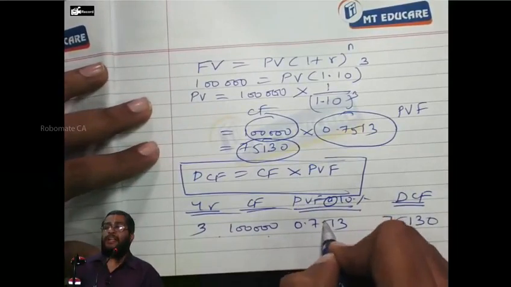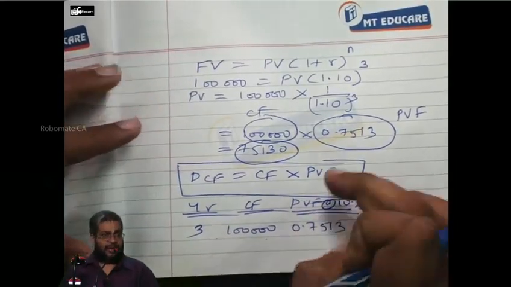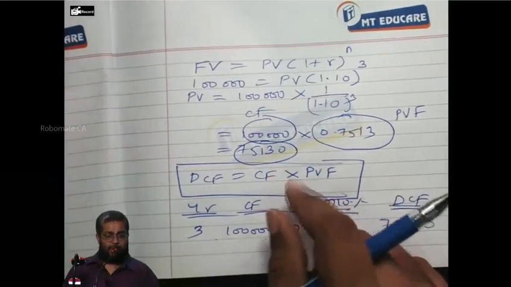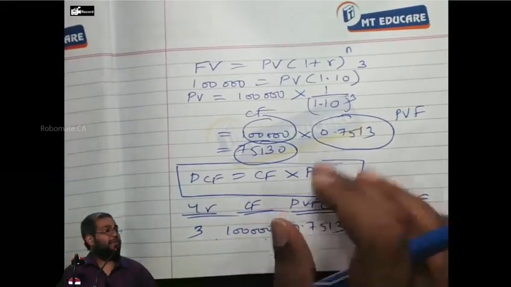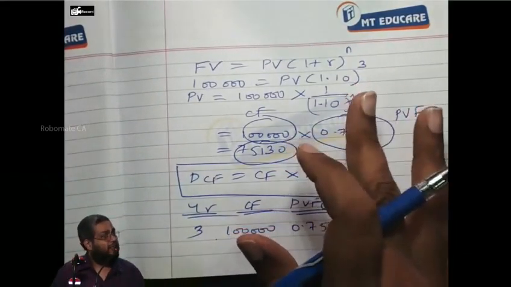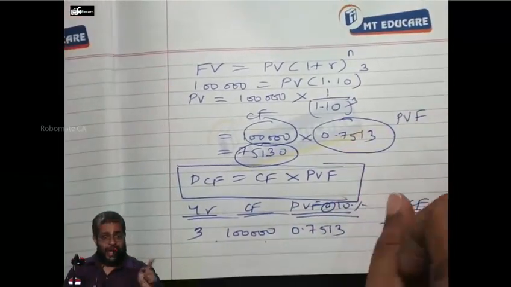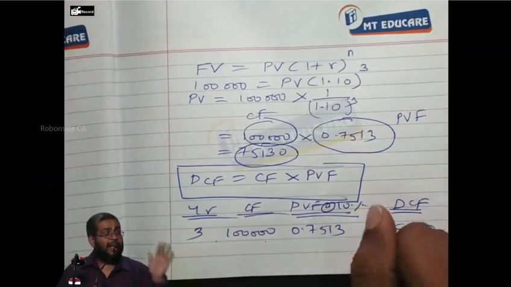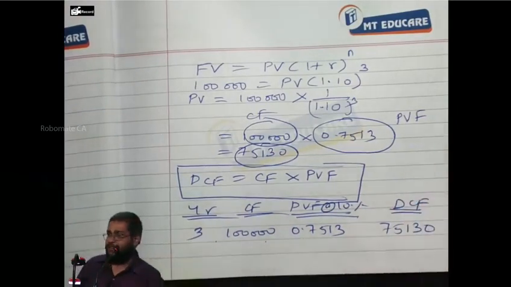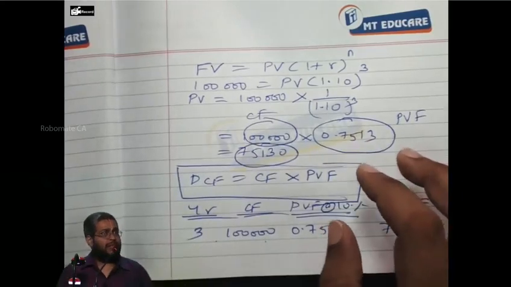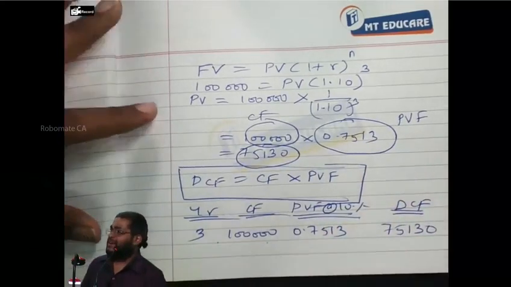Next. See how I calculated 0.7513. Take the calculator. 1 divided by 1.1, press equal to three times. I will be getting 0.7513. Matter over. Yes or no? Now, what is 0.7513? 1 rupee after 3 years is equal to 75 paise today, which is the present value factor. So 1 lakh rupees after 3 years is equal to 75,130 today. That is the meaning of present value factor. Yes or no?